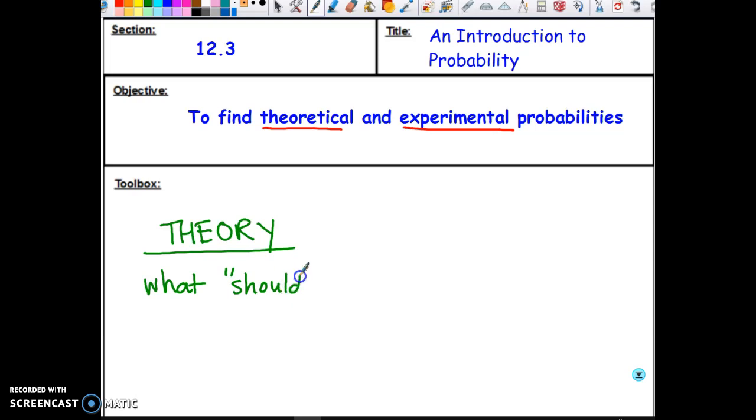So an example of theoretical probability is when you flip a coin, you should get the same amount of heads as you get tails, right? Because there's an equal chance of getting heads and an equal chance of getting tails. So therefore, if I flip 4 coins, I should get 2 heads and 2 tails.